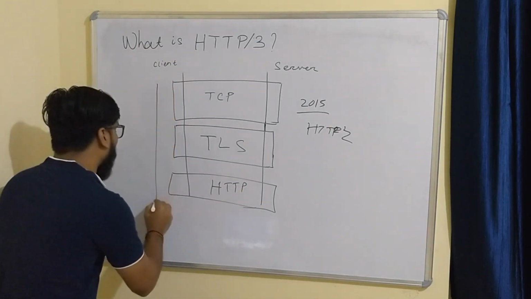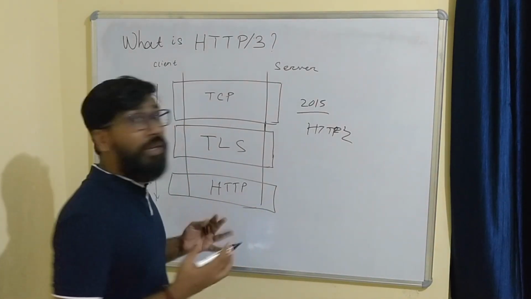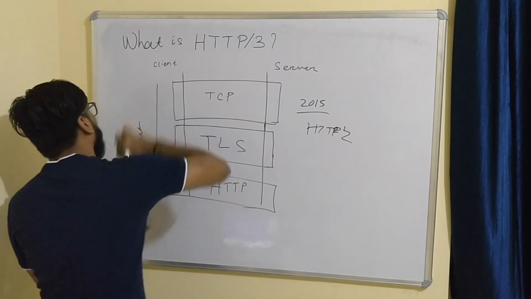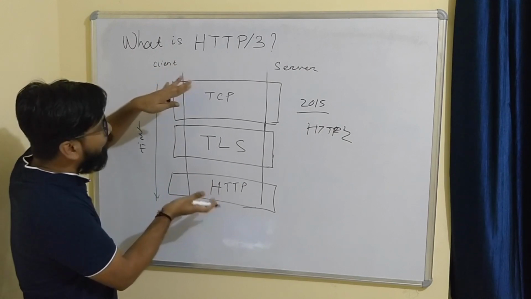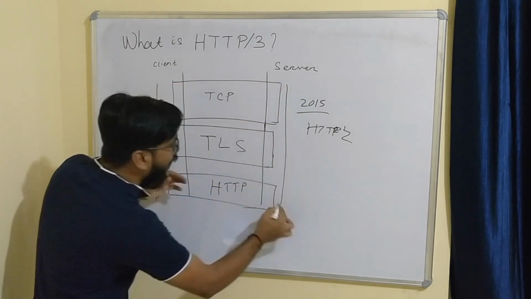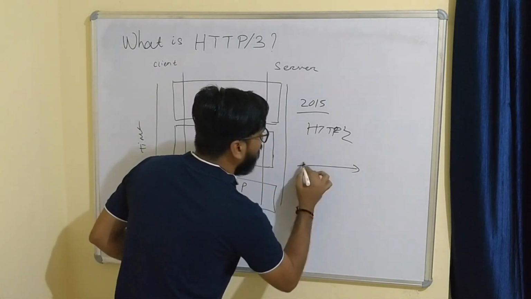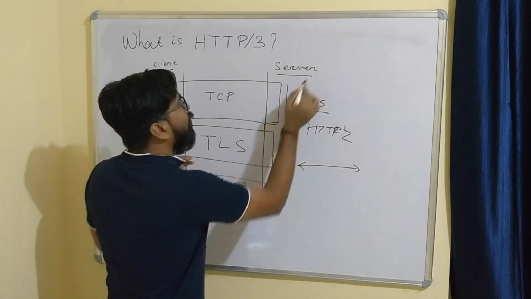So this is the time. Here the number one enemy is time, that means latency. For HTTP2 this whole time adds up and sums to a large latency to communicate between client and server.